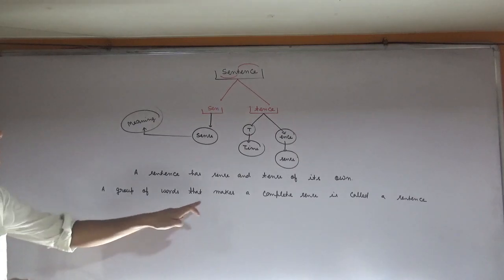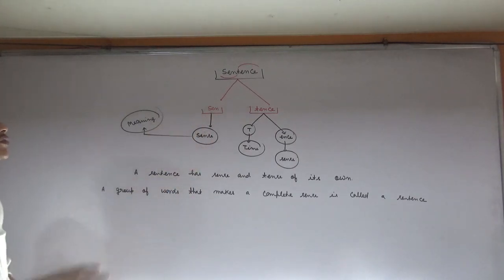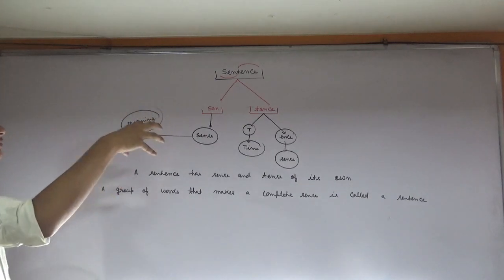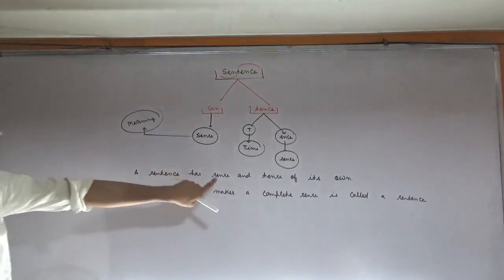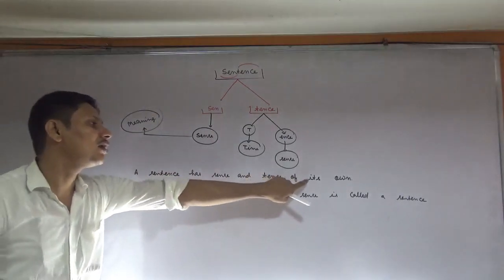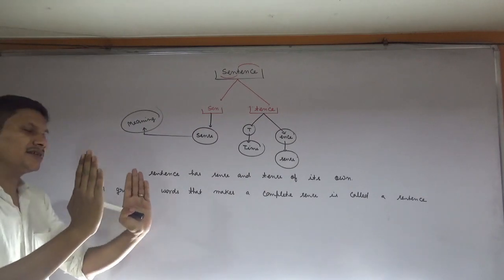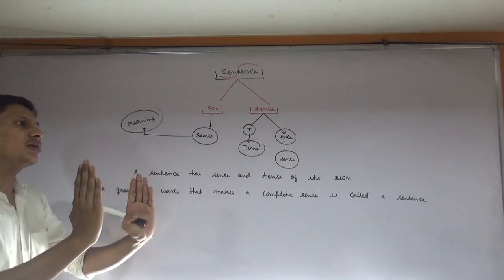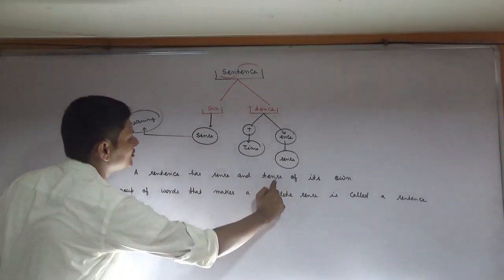So this is the definition and the breaking part of a sentence. That means a sentence must have sense and tense of its own. Actually, a particular sentence stands on these two parts. First one is the sense and second one is the tense.